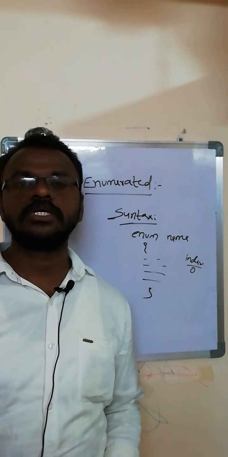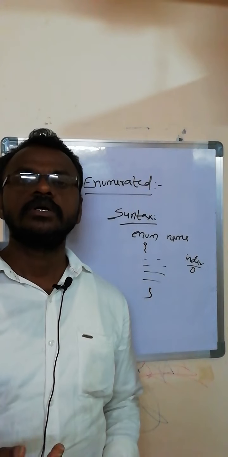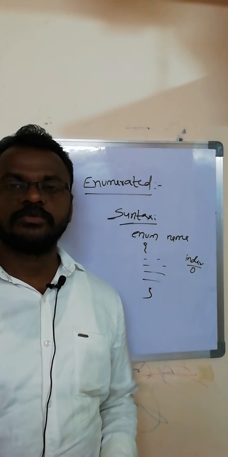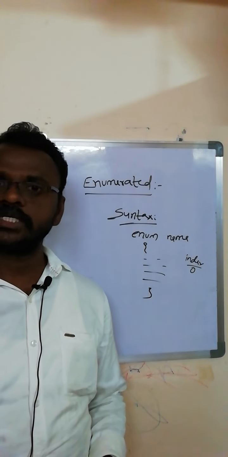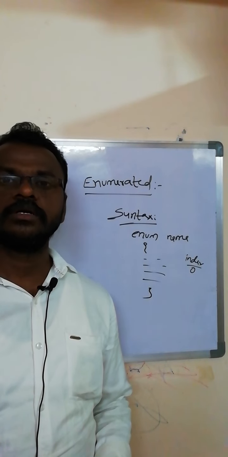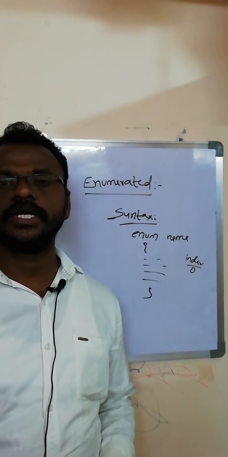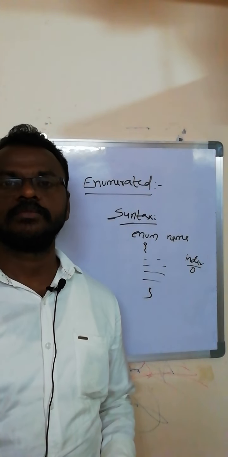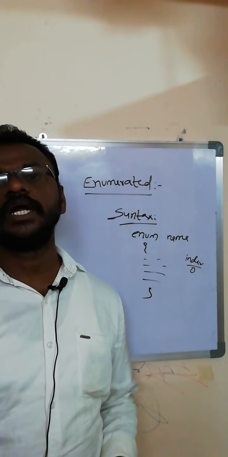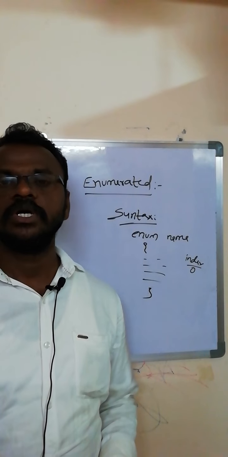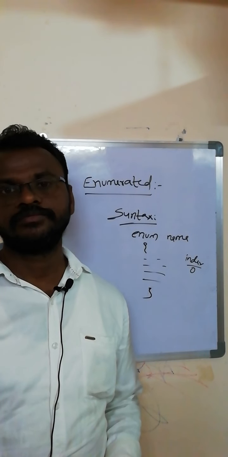In the last session, we completed the primitive data types. The primitive data types are integer, floating point, double, character, string, and boolean data types. These are all the different data types available in C language.